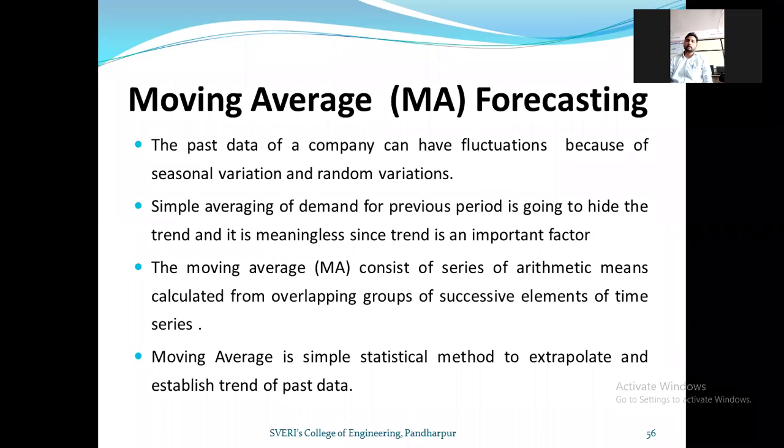Write down the first point: the past data of a company can have fluctuations because of seasonal variation and random variation, that is, irregular variations.